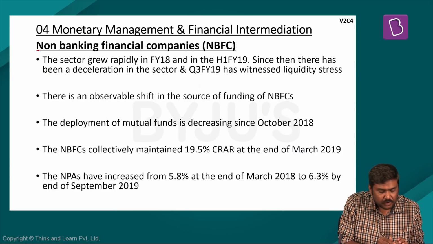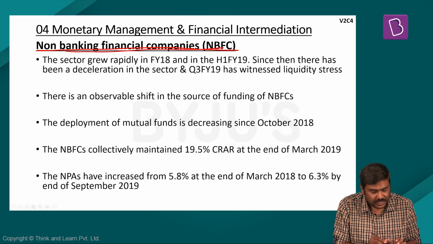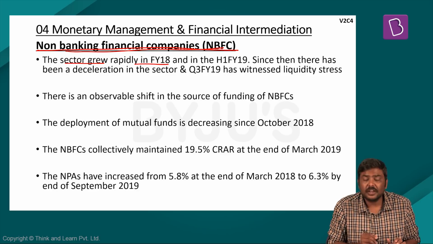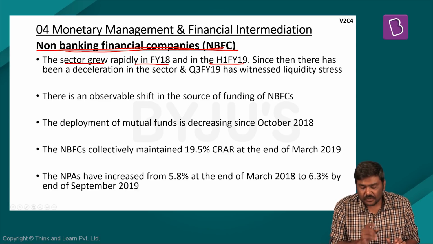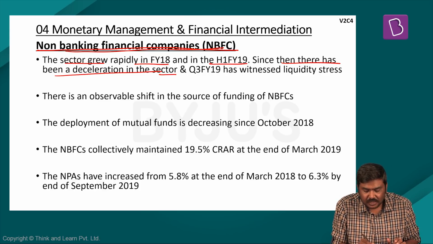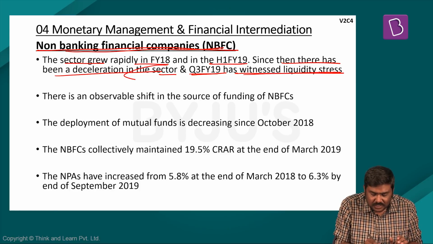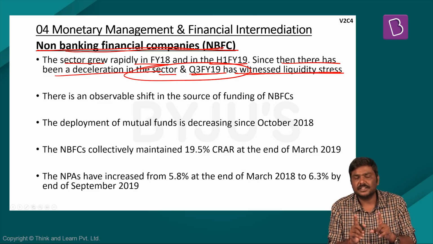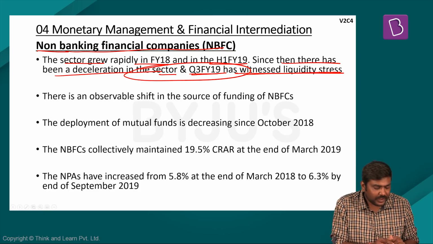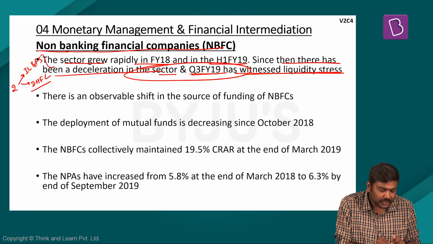Apart from this, the survey also discusses certain points related to non-banking financial companies. The survey says that the sector grew rapidly in financial year 18 and in the first half of financial year 19. Since then, there has been a deceleration in the sector, and especially in the third quarter of financial year 19, it has witnessed liquidity stress. Now, why has there been a deceleration and liquidity stress in this sector? Please understand, two very big NBFCs, IL&FS and DHFL, defaulted on repayment.